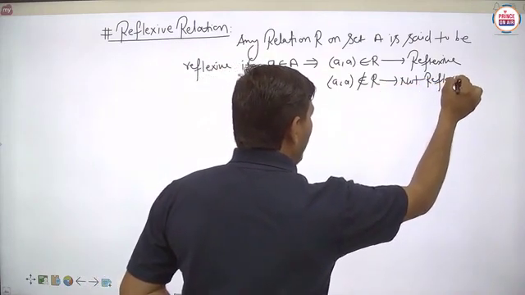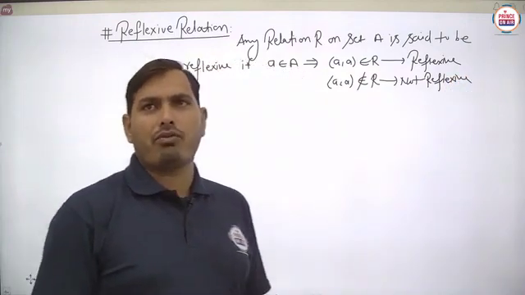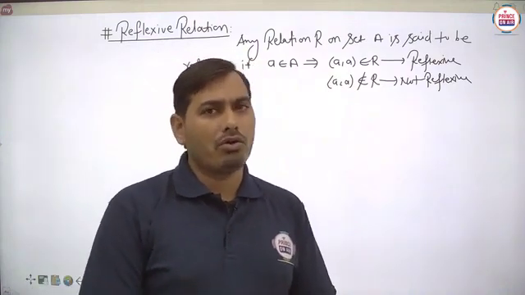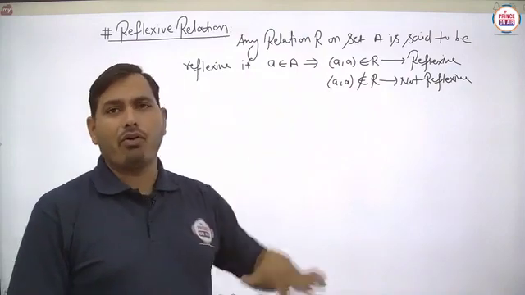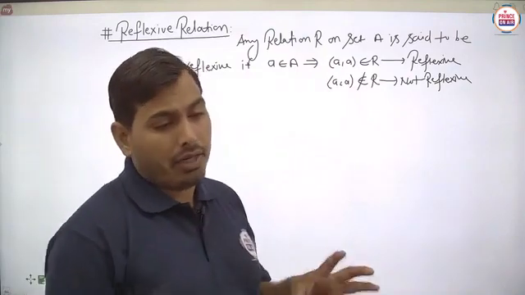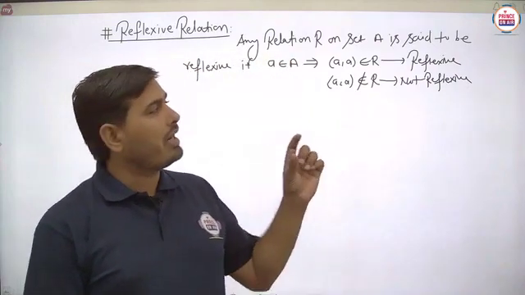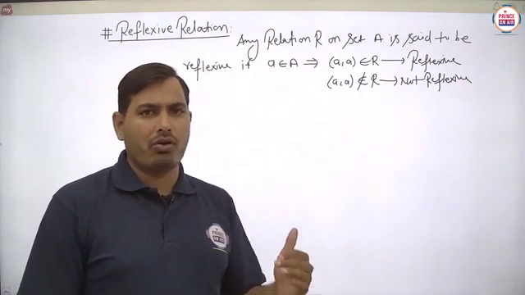Meaning, we have to take any element from the set A and check whether (a, a) is available in that relation or not. Any element is checked with itself only. And student, one important thing: we have to check this for each and every element of set A, not for only one or two elements.